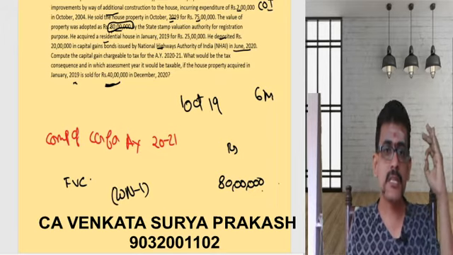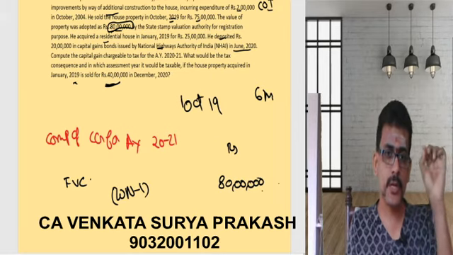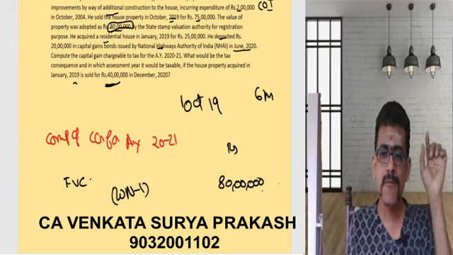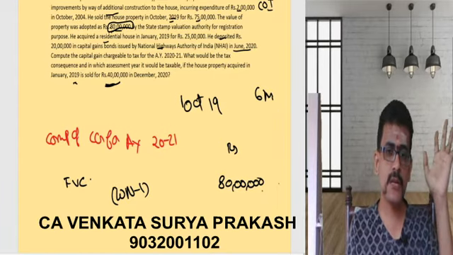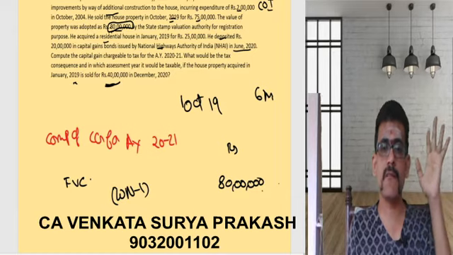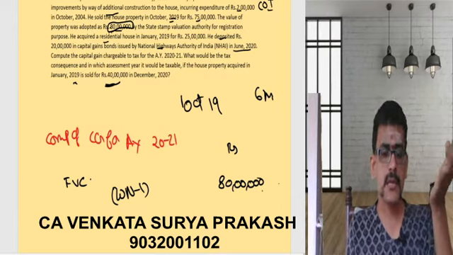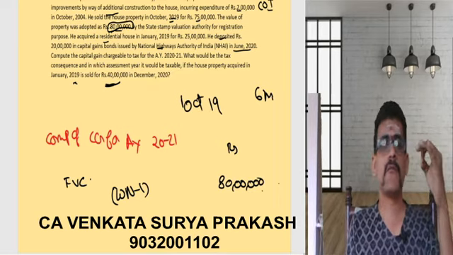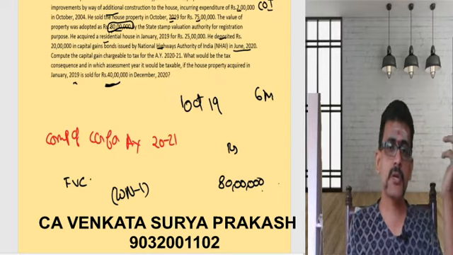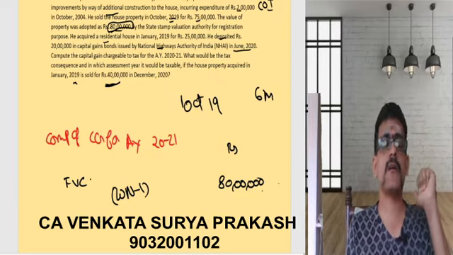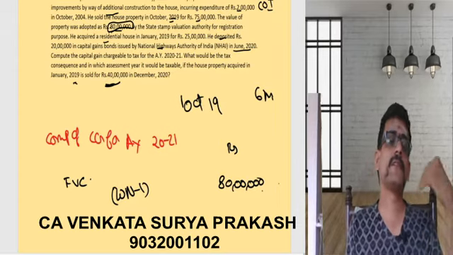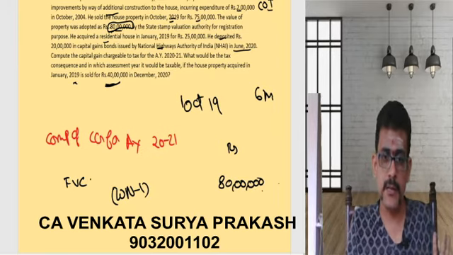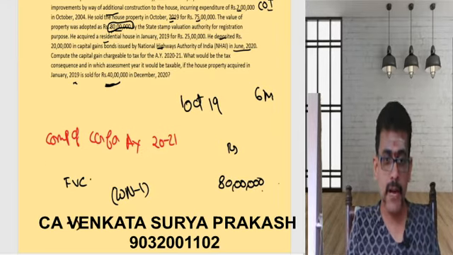Stamp duty value is greater than 105% of the full value of consideration. So hence, as per section 50C, stamp duty value has to be considered as the full value of consideration. If stamp duty value is less than 105% of the consideration, then 50C could not have been applied. That's the note which you need to write. I want you to write the notes there. So that is what is called the full value of consideration.